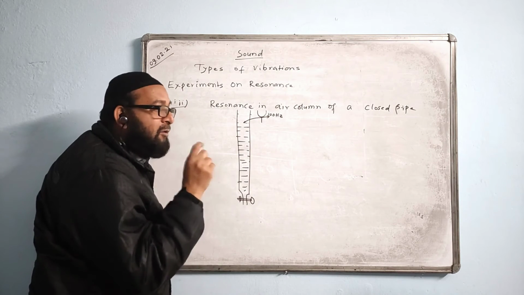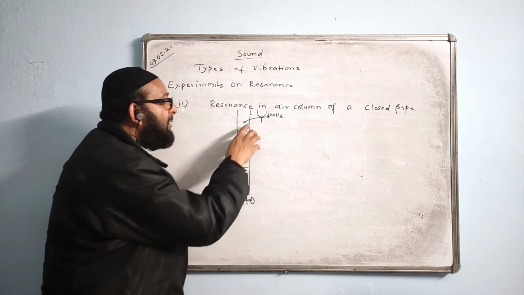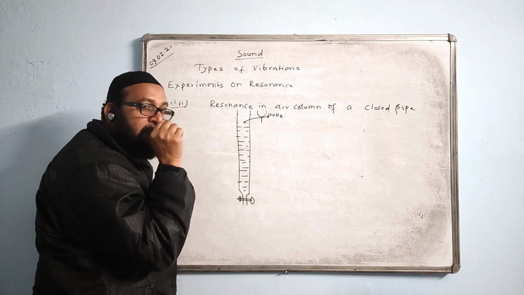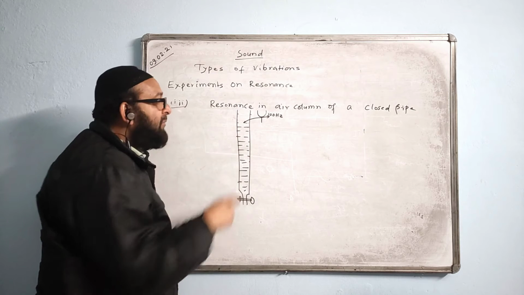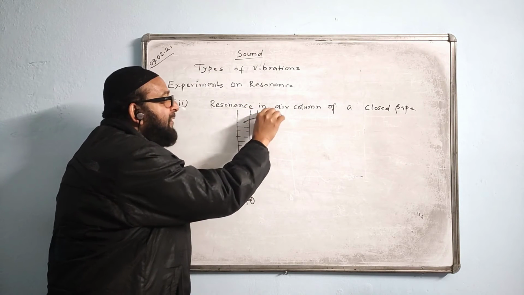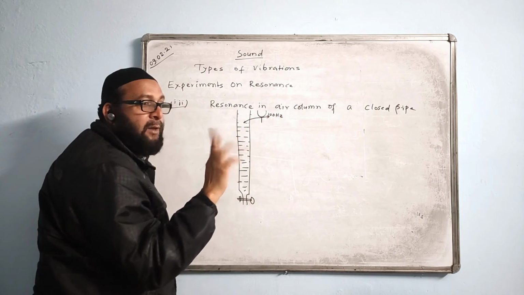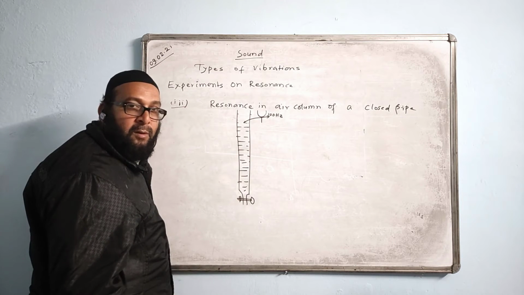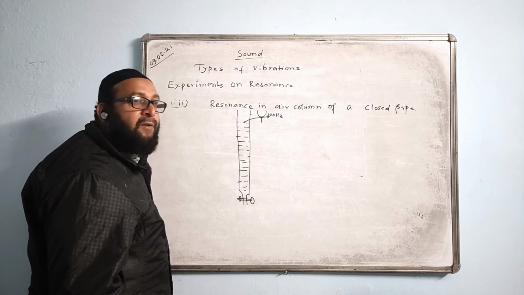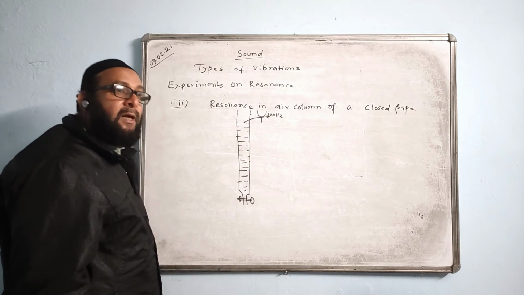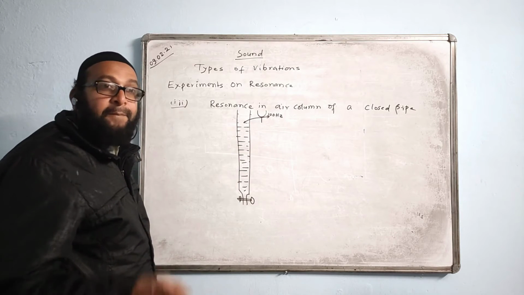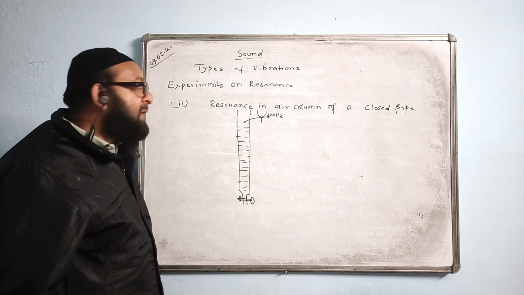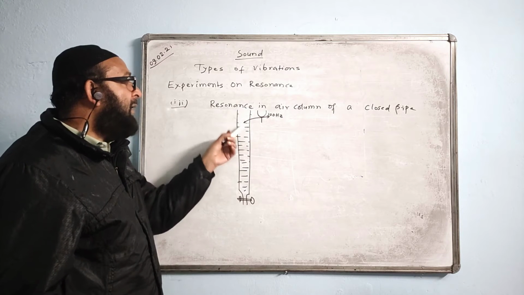At that point, resonance is taking place, and the frequency of the air column and the frequency of the fork are the same. Understood? What is the reason for hearing the loudest sound? It is due to the increase in amplitude, due to resonance being formed in the air column.